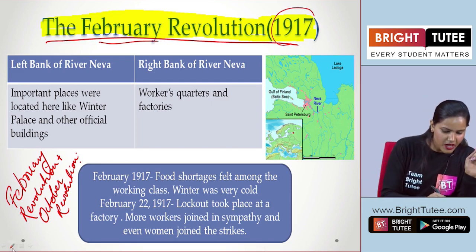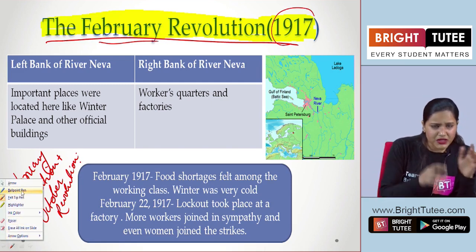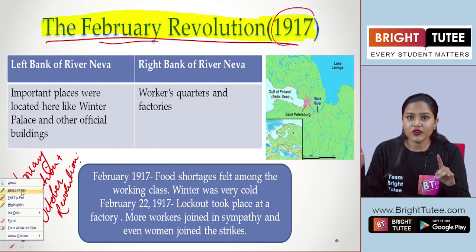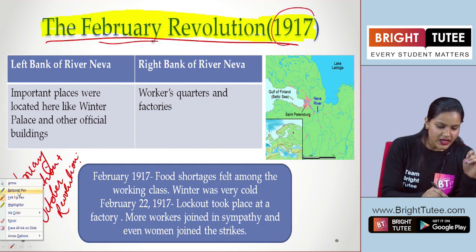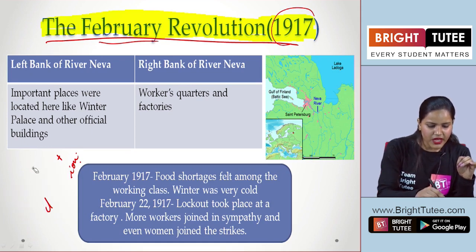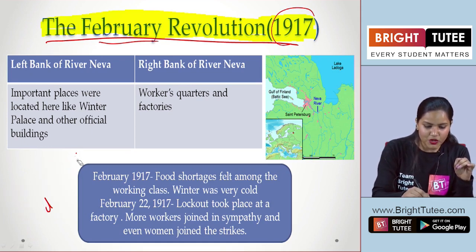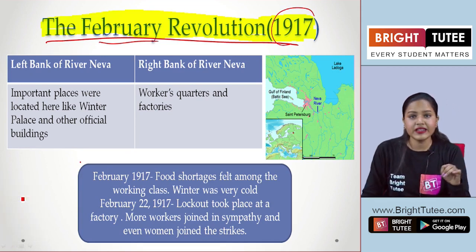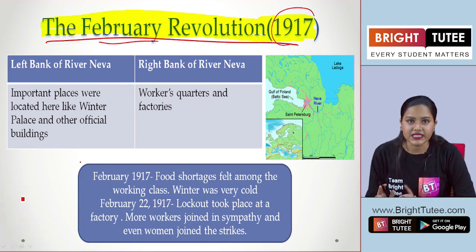Now, when we are talking about the period 1917, we know that the First World War is still going on. But the condition here in Russia is quite different now, right? When we are talking about the people who were living here, we see that the division was quite evident in the layout of the city, right?